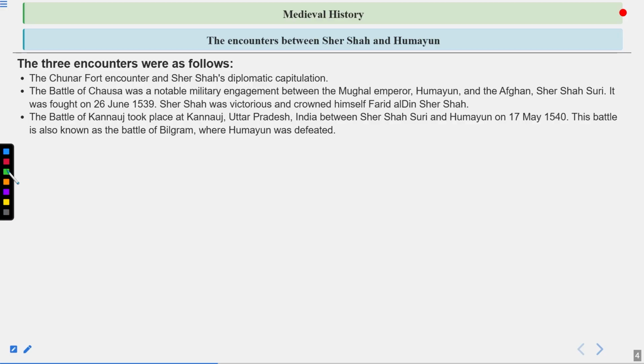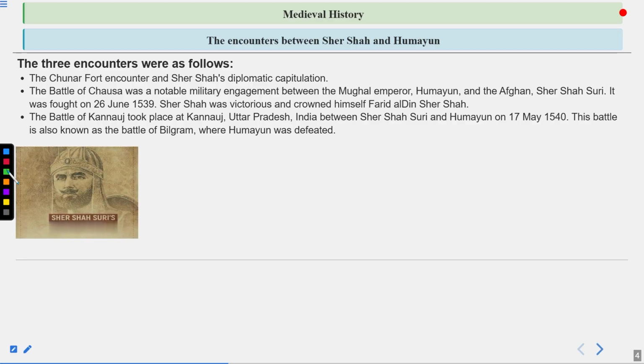So he sent a letter to Sher Shah Suri that I left all the territories for you. Now what do you want? So Sher Shah said just one thing, that I want you out of this territory. So that was a kind of conversation that happened. Later, Humayun called Sher Shah Suri as Badshah in his biography and in his words. So that is all about the encounters.